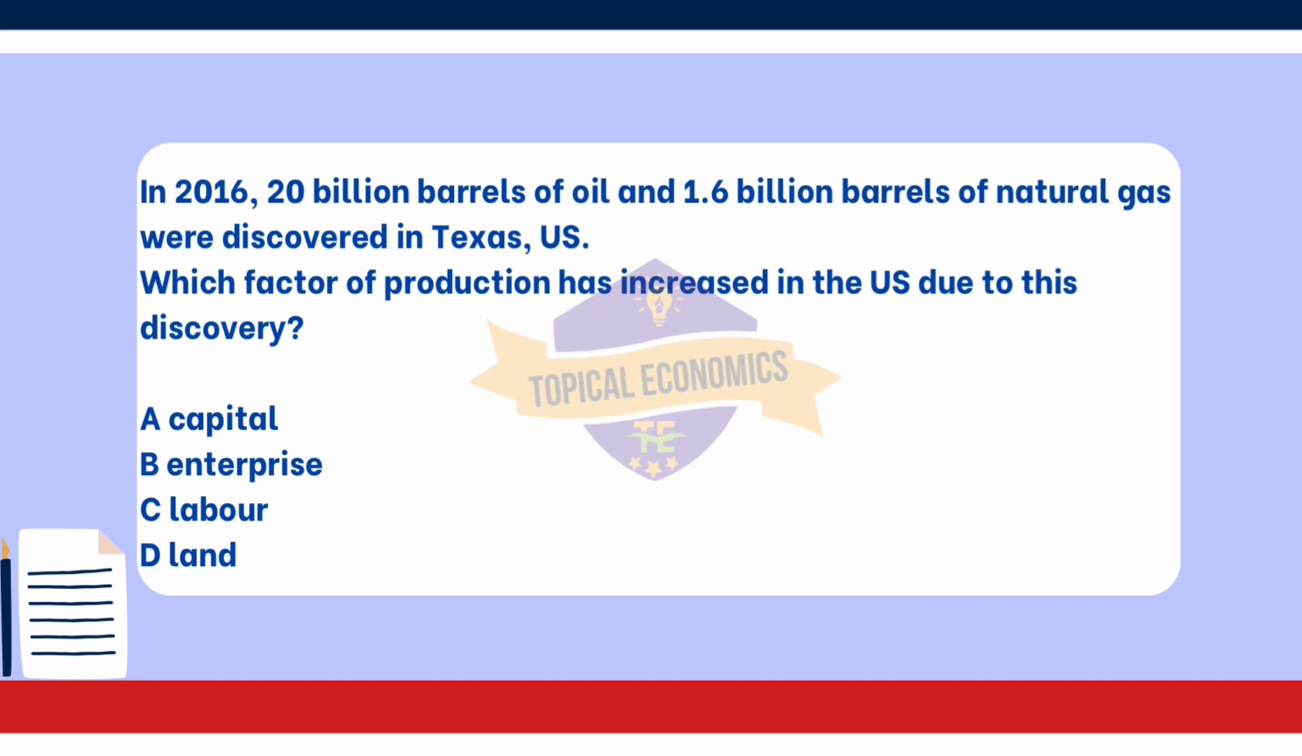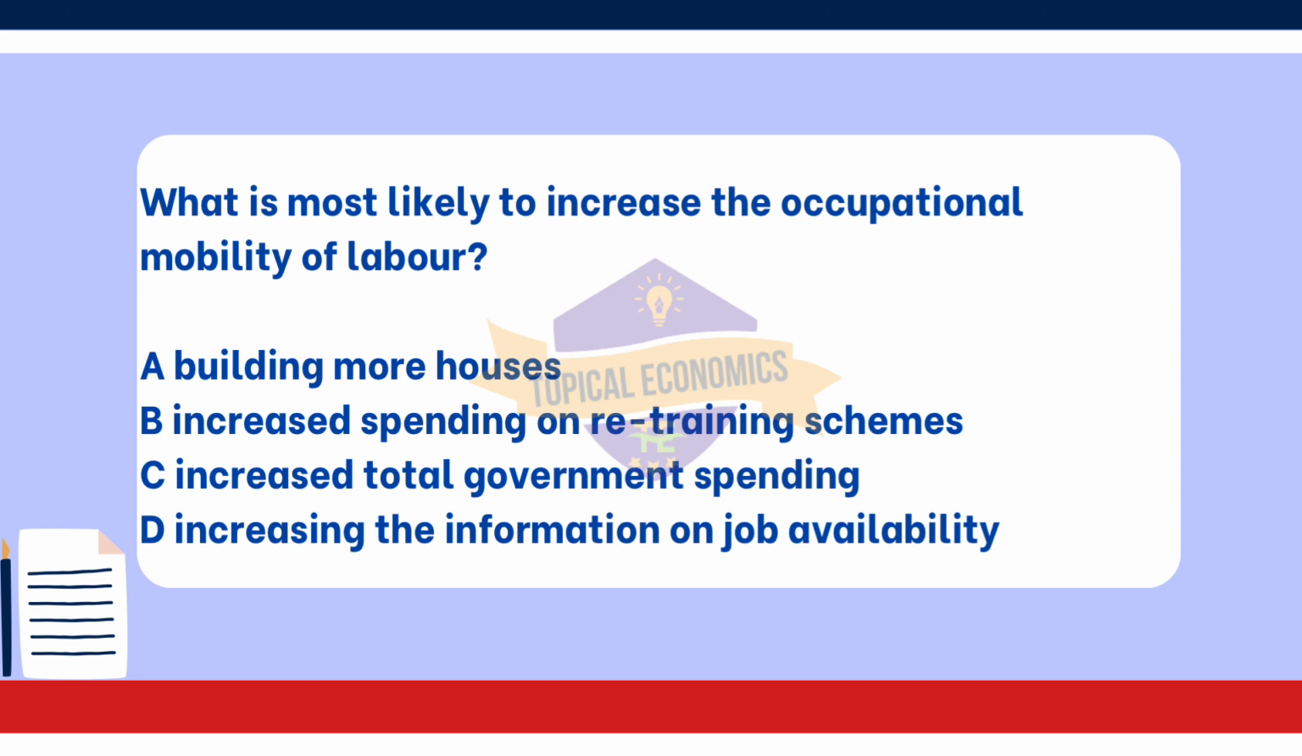Moving to the 12th question. What is most likely to increase the occupational mobility of labor? A. Building more houses. B. Increased spending on retraining schemes. C. Increased total government spending. D. Increasing the information on job availability. This is from year 2019 October-November version 3 paper.